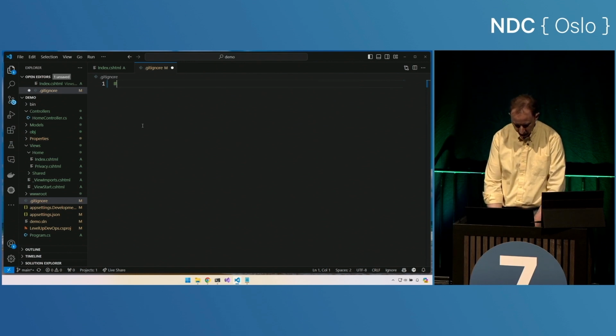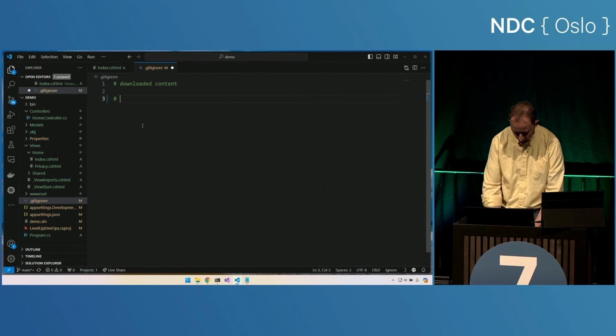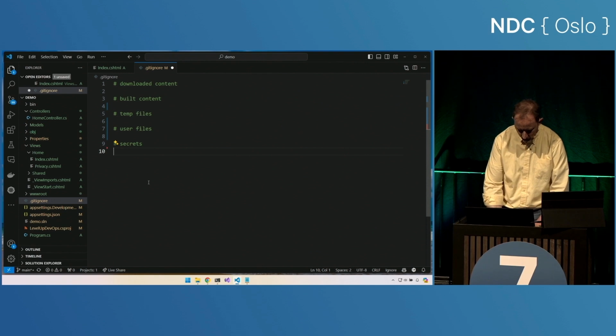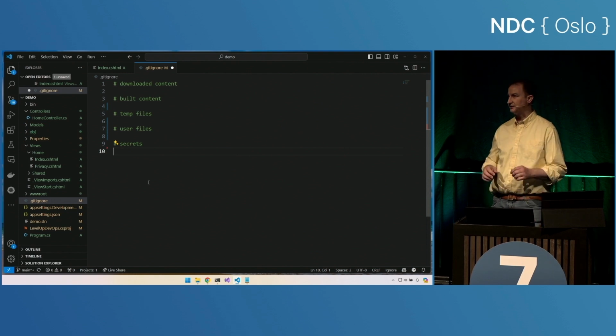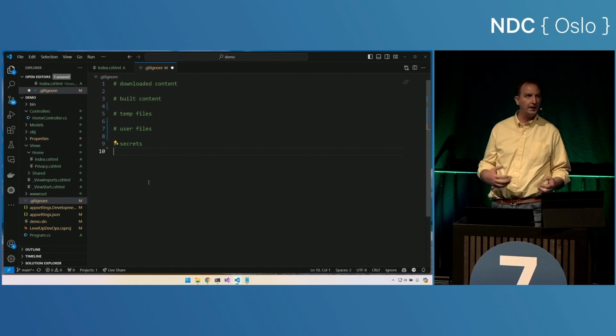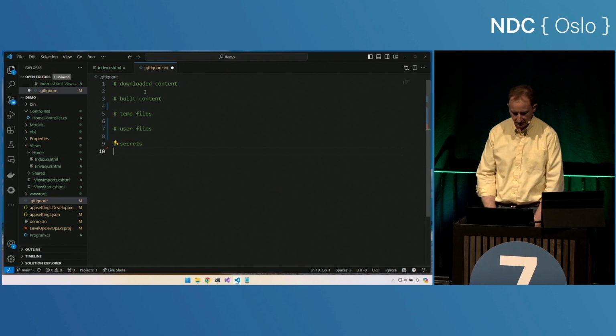There's 5 groups of things here. Downloaded content, built content, temp files, user files, and secrets. Cool. Those are the 5 things that I don't want to commit to my repository. So let's take a look at each group and make sure that we've ignored the things that we need to.